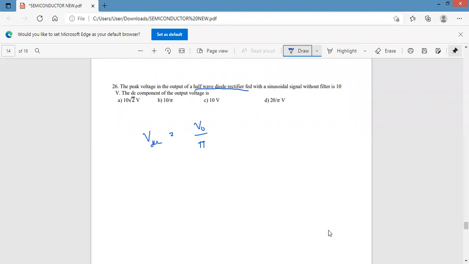And V naught is given. V naught is equal to 10 volt. Therefore, VDC is equal to 10 by π. Option B is the correct answer.